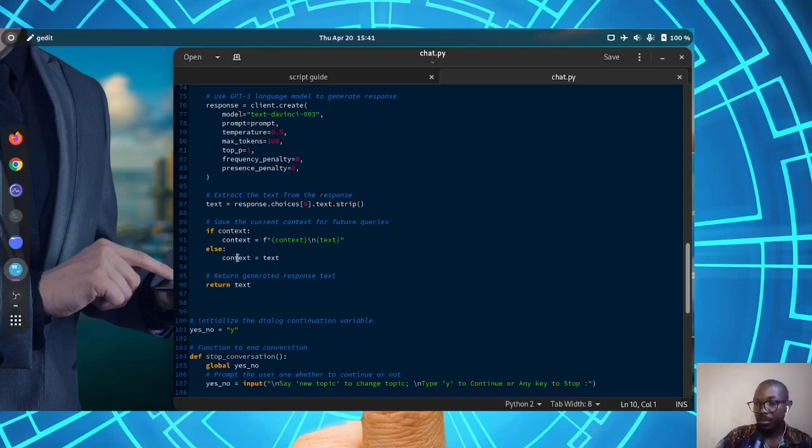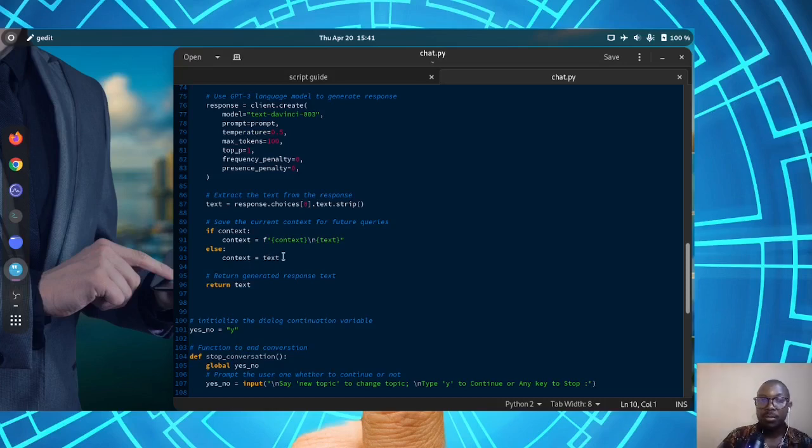If it's the first query. Now, if we want to remember like 2 or 3 queries previously, or an entire conversation for that matter, we need to combine the previous available context plus whatever feedback you get from ChatGPT, you add it up. So at the end of like 5 queries, we should be able to have all the information for the feedback from ChatGPT. All that conversation will be combined together as context.